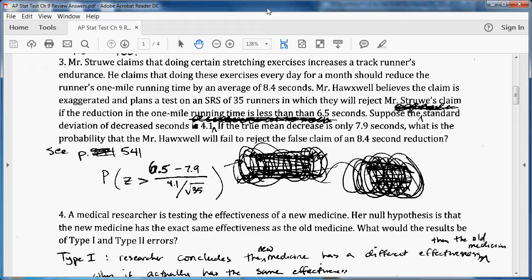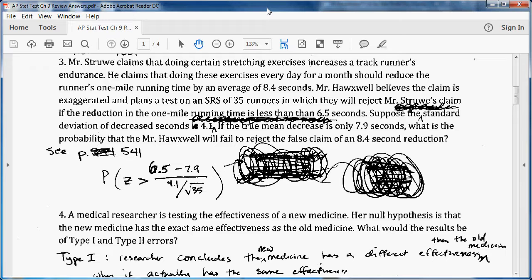Mr. Hawkswell believes the claim is exaggerated and plans a test on an SRS of 35 runners in which they will reject Mr. Struey's claim if the reduction in the 1 mile running time is less than 6.5 seconds. Suppose the standard deviation of decreased seconds is 4.1, and if the true mean decrease is only 7.9 seconds, what is the probability that Mr. Hawkswell will fail to reject the false claim of an 8.4 second reduction?